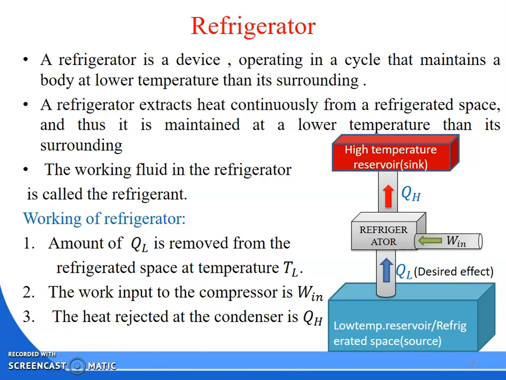The compressor takes the work, that is the work input you are giving to the compressor, and this will be utilized in the refrigerator and some of the heat, QH amount, will be rejected.